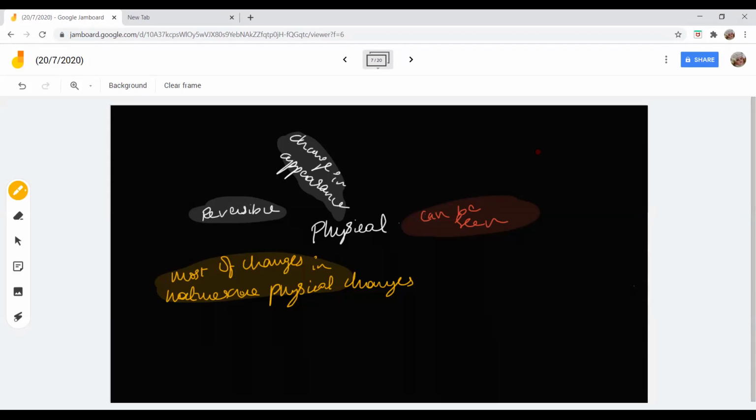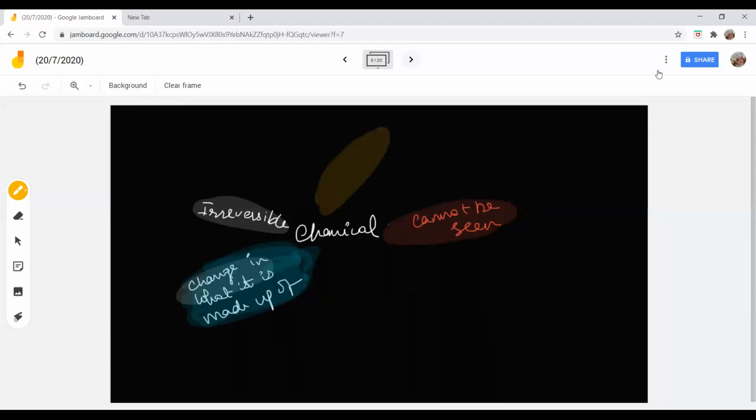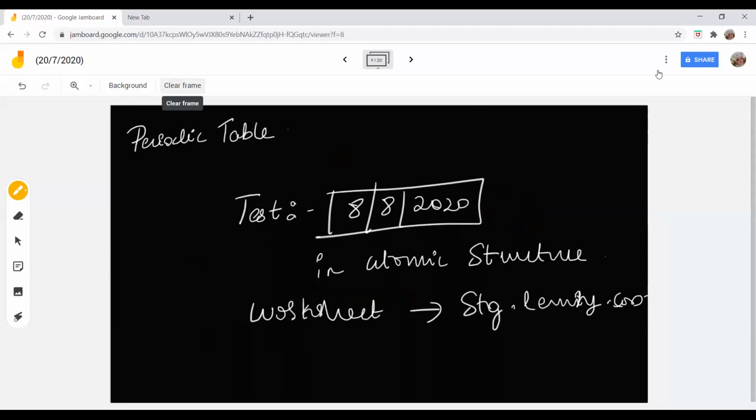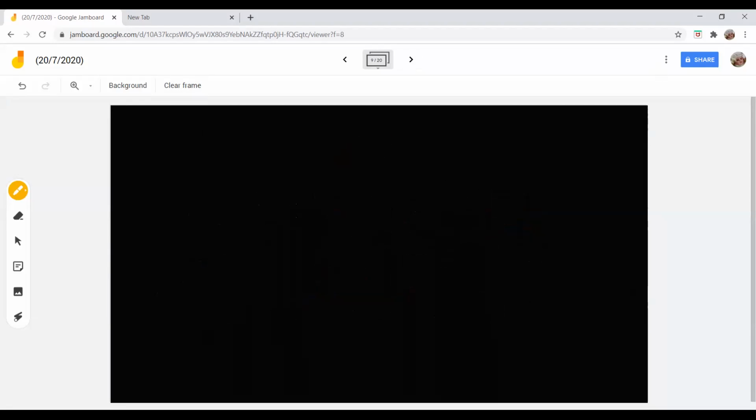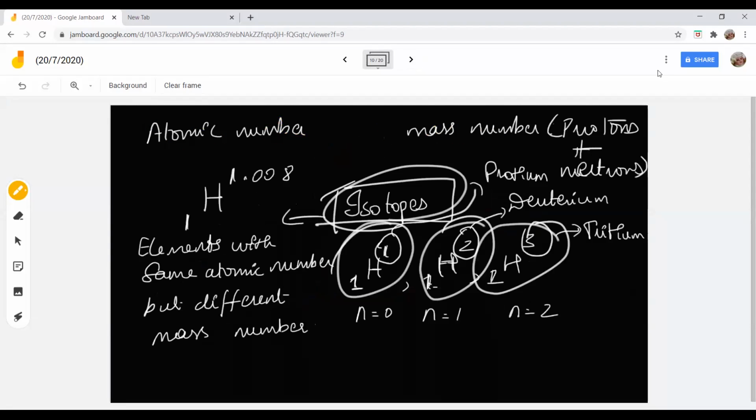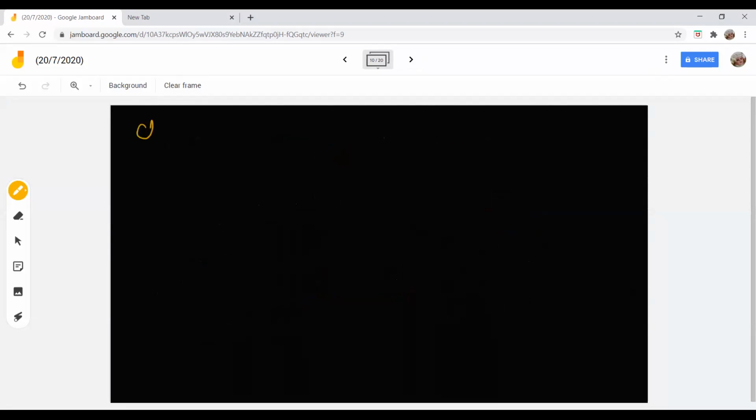That is good. Now, coming back to the chapter. What we were seeing is that in nature, both physical changes and chemical changes are taking place. Now we are going to see about the physical changes and chemical changes taking place in nature. Physical changes in nature and chemical changes in nature.